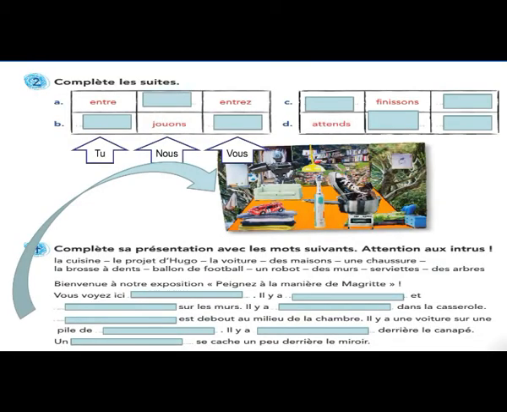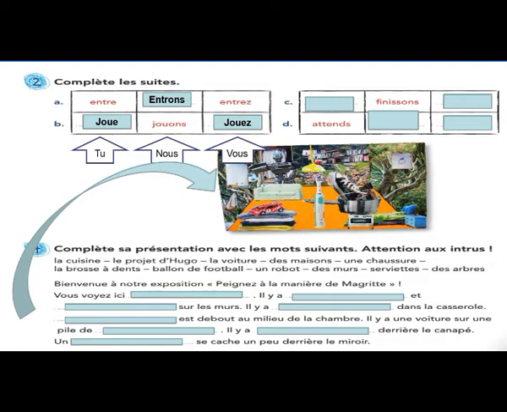Deuxième exercice, complète les suites, here as exercises. After that you know l'impératif. First you write it with tu, second with nous, and third with vous. You have the first group verb entrer, and I told you with nous it ends by what? Third, so how can we answer? Verb entrer with tu, first group, ends by er, so with tu, e. Second one with nous ends by ons, third one ends by ez.